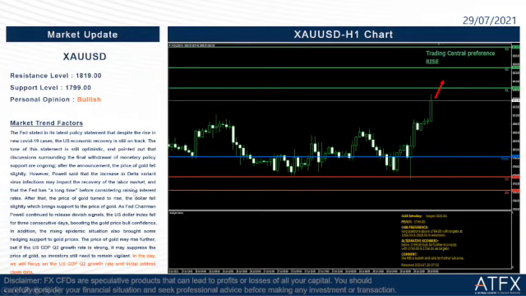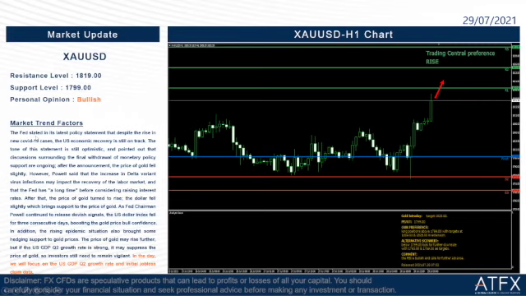Now the market update for gold today. The resistance level of today is 1819 and the support level is 1799. My personal opinion is still bullish. Why bullish? Let us read the factor here.